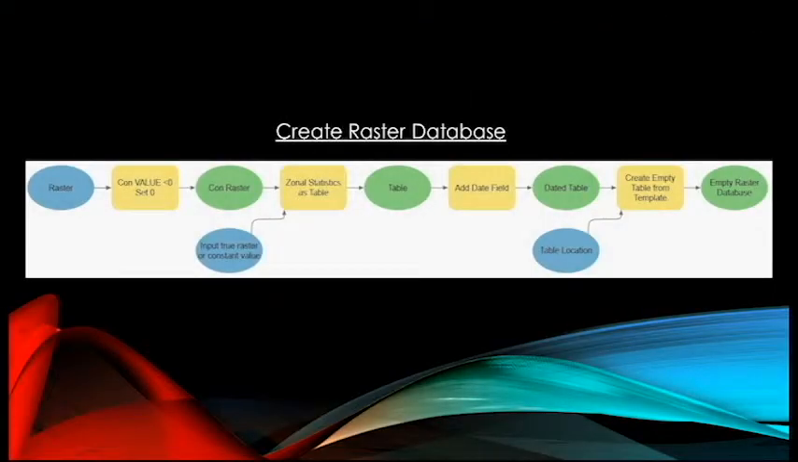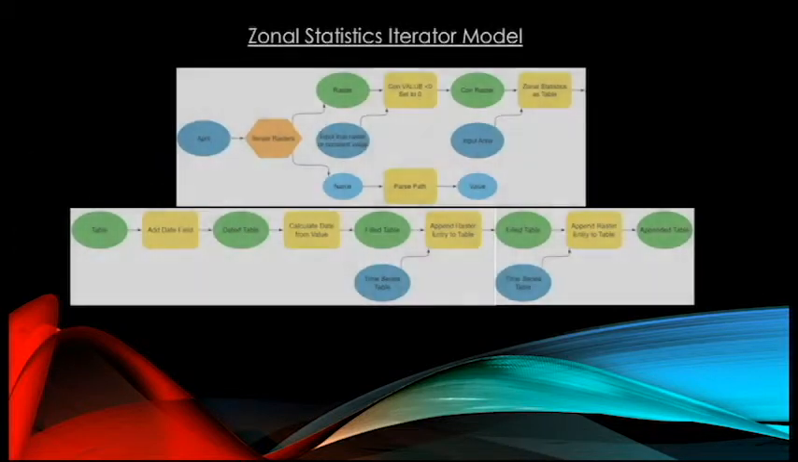Once the data was gathered, we ran an iterated zonal statistics tool to calculate the mean EVI by vegetation category and vegetation type for every EVI raster. The resulting data was then converted to Excel tables for data visualization.